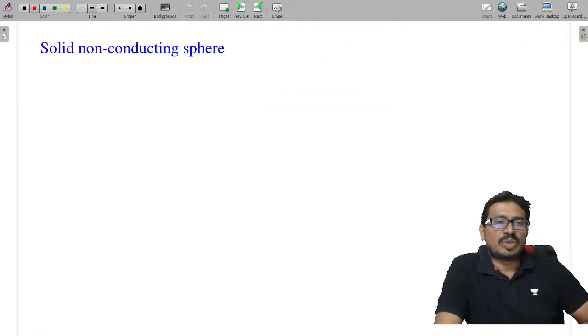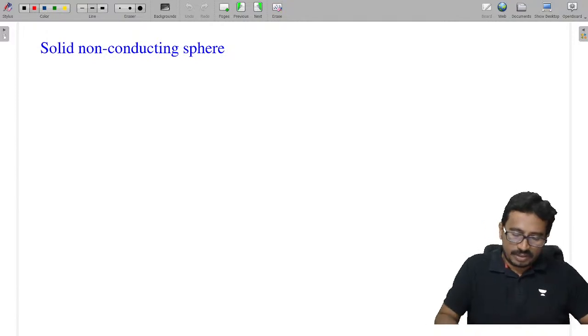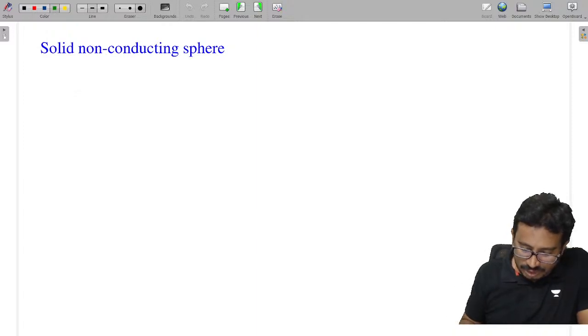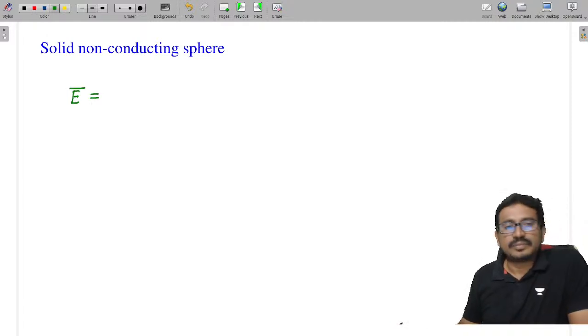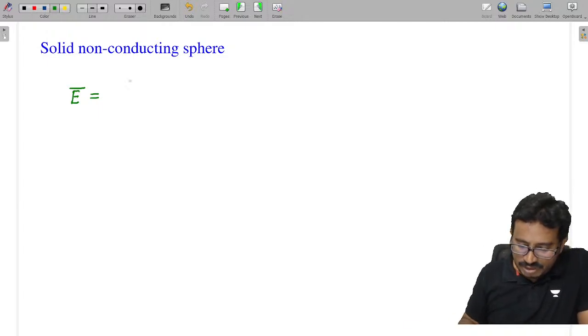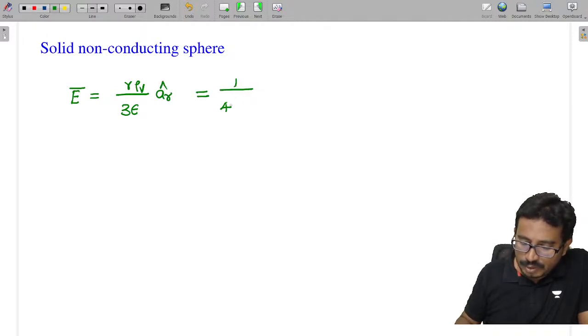Next, coming to the non-conducting sphere. This is the most important thing. Solid non-conducting sphere means we have charges inside also. The electric field for a solid non-conducting sphere is given as r rho v by 3 epsilon into AR cap, which is also equal to 1 by 4 pi epsilon into q r by R cube into AR cap.